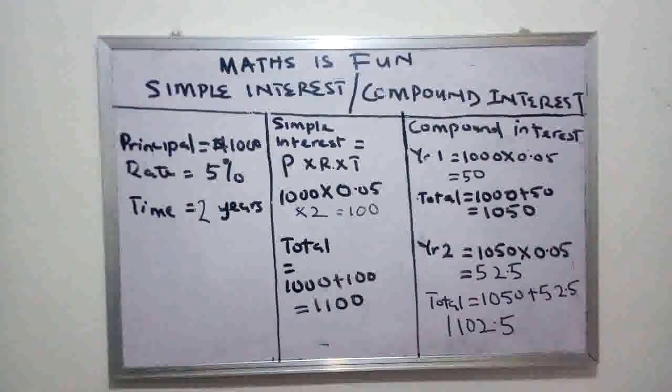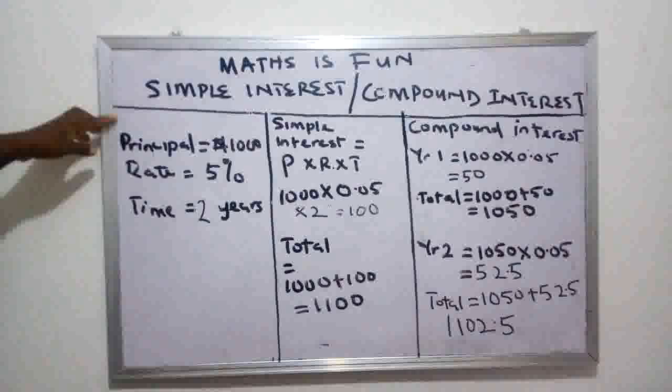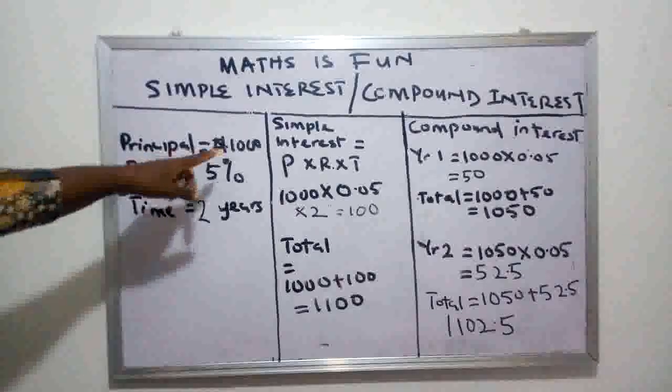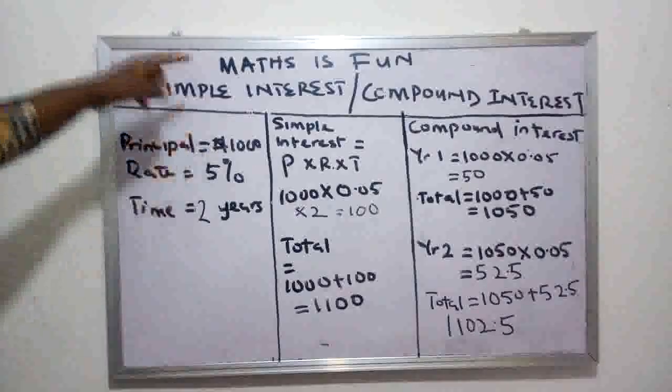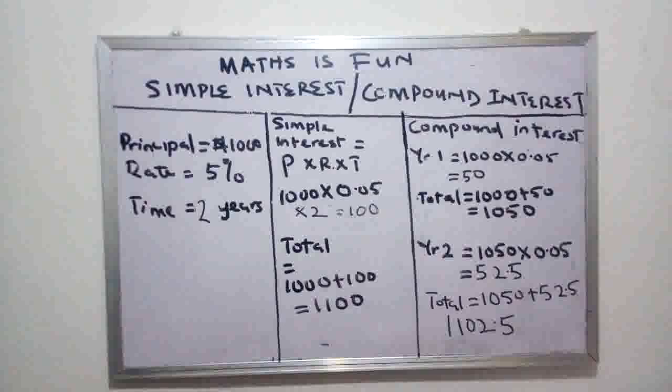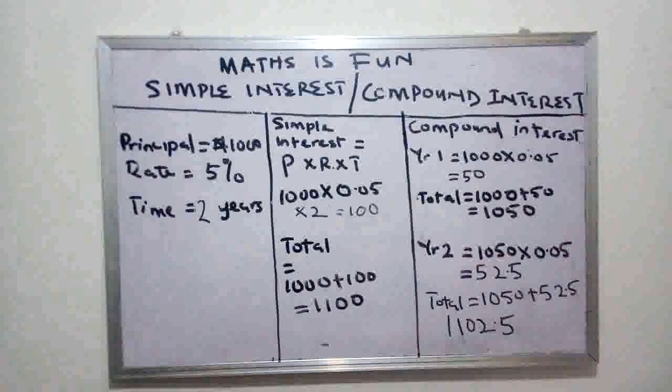It's very simple. It's just three things. PRT, that's the formula. PRT. Say it. PRT. What does the P stand for? The P stands for the principal amount. That is that amount she is planning to borrow from the bank. And that P is given as $1,000. We are using dollars for this example. You might use your currency in your country, might be cedis, might be naira, might be pounds, whatever be the case. Now, what is the R?